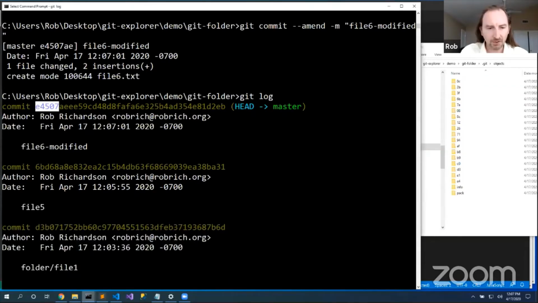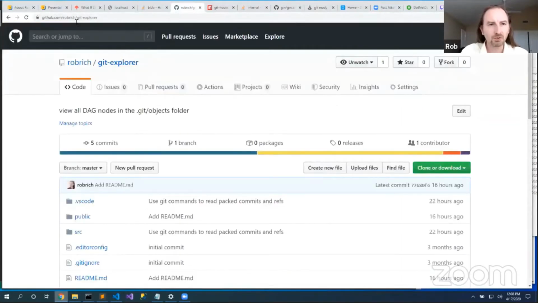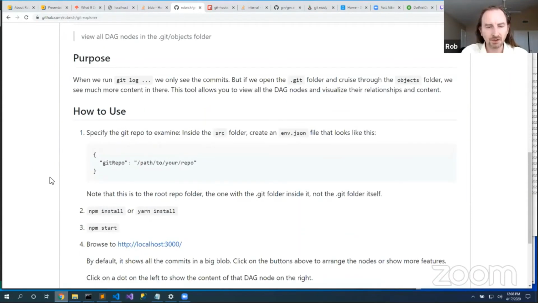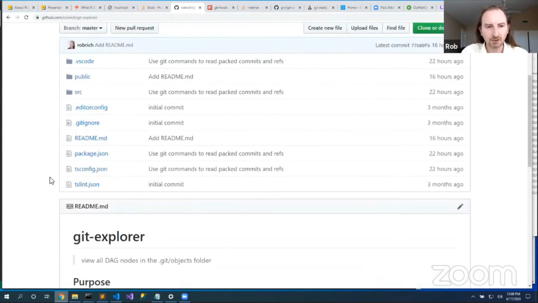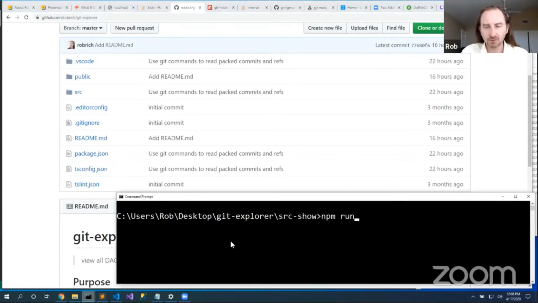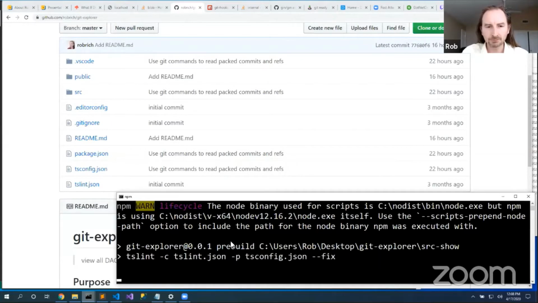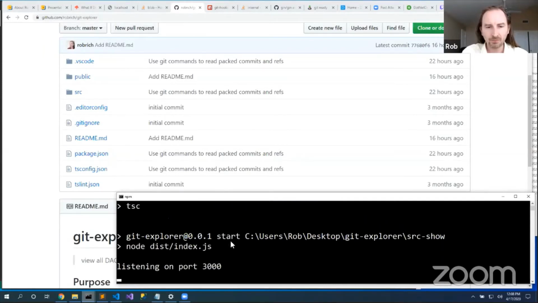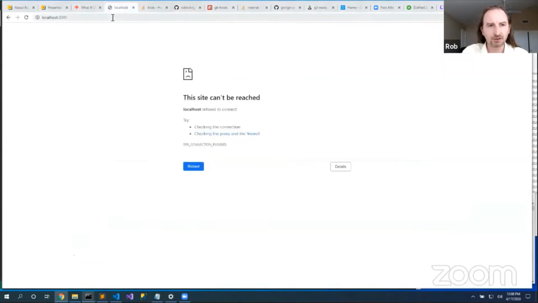So I built this tool. Where is it? There. If you go to github.com/robrich/git-explorer is this project that allows me to kind of view all of the DAG nodes in my Git repository, not just the commit nodes. So let's fire that up. npm run start. Listening on port 3000, that is awesome.